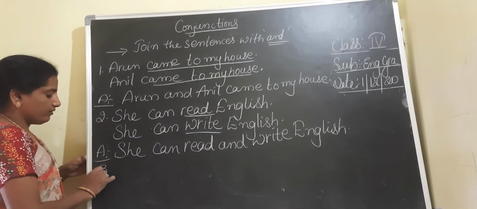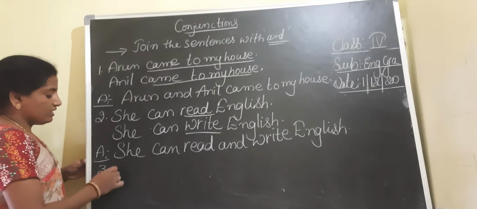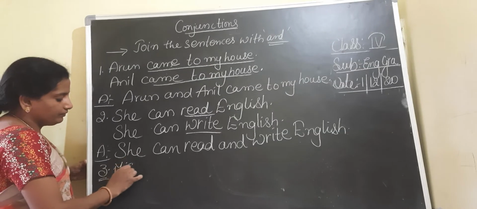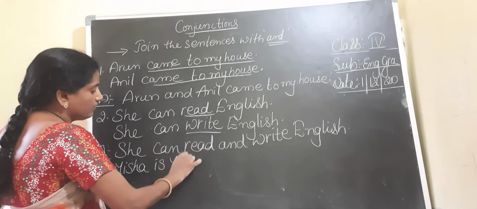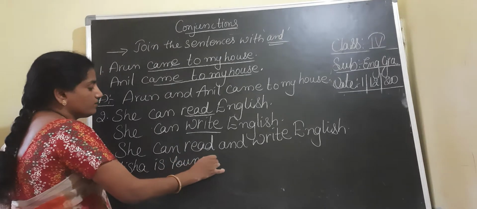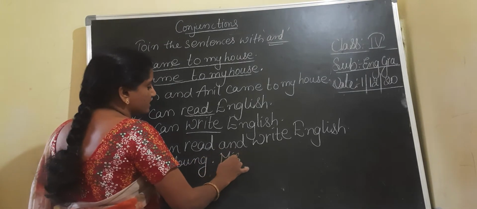Third one they gave: Misha is young. Misha is beautiful. Two sentences they gave.